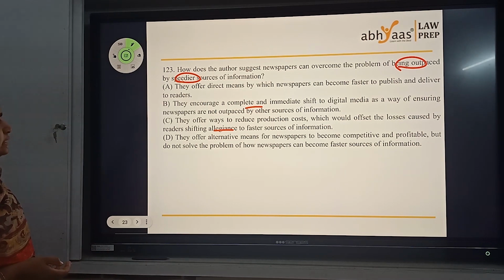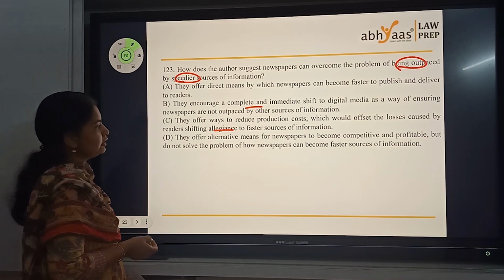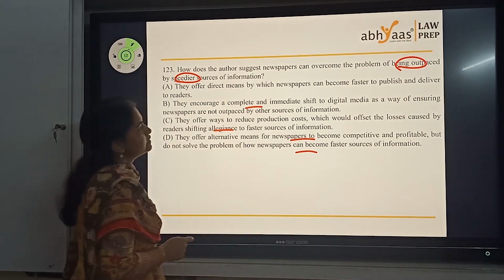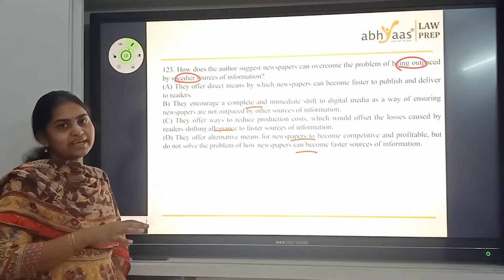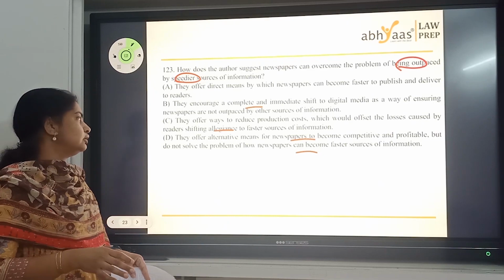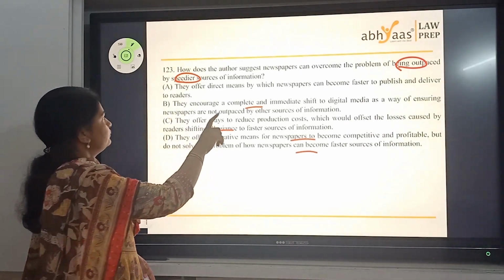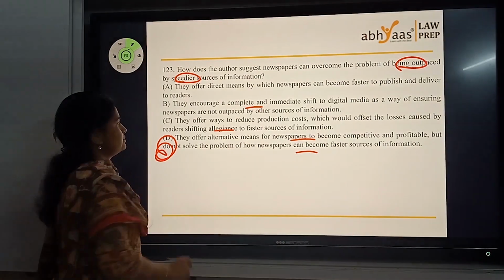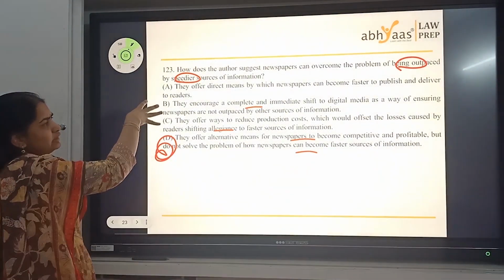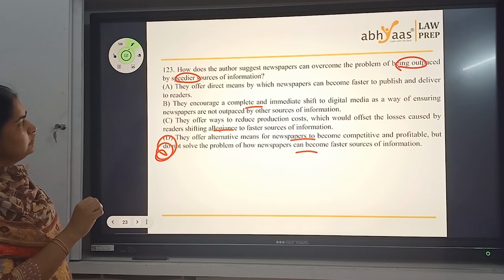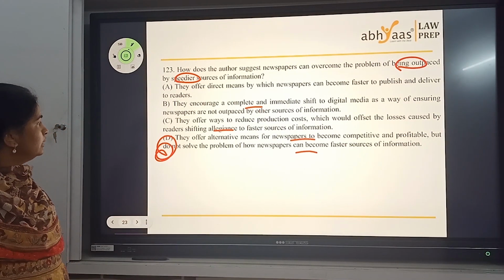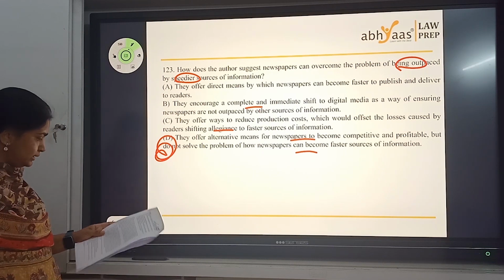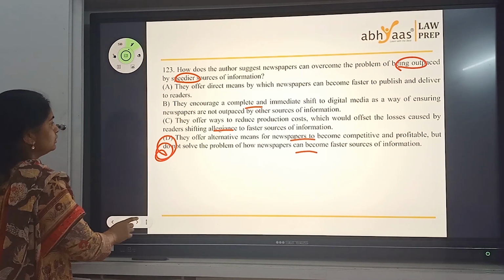They offer alternate means for newspapers to become competitive and profitable, but don't solve the problem of how to become faster. This is where you have the last paragraph, the layout aspect that they suggested, which didn't deal with the speed aspect, but only about the appearance and all. So the author suggests it can overcome the problem based on this aspect. So this is a better answer. Some of you might have thought A to be an answer, but because of the speed and all you connect quickly in a rush, but that is not an answer. And B and C are happily not at all answers. 123. This one, B is the final answer.